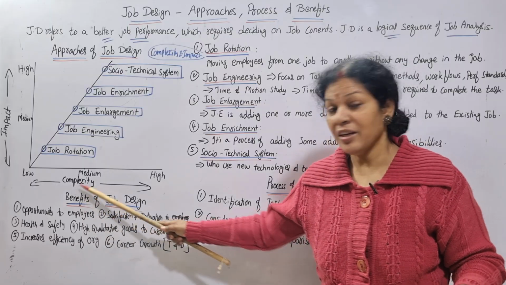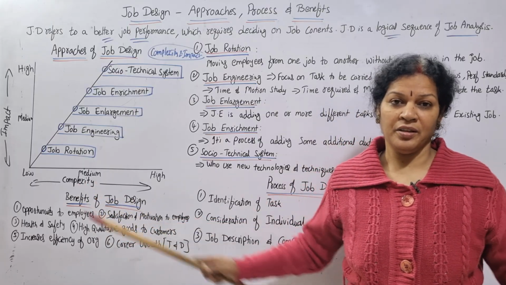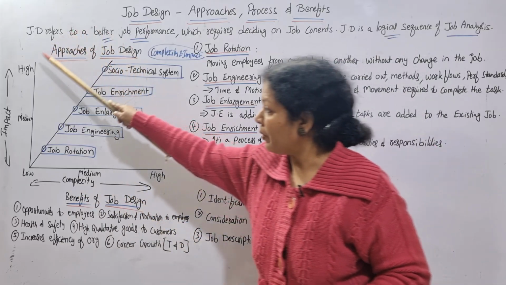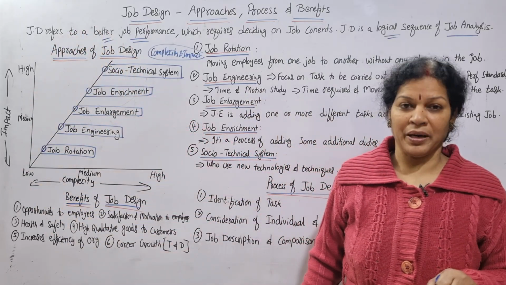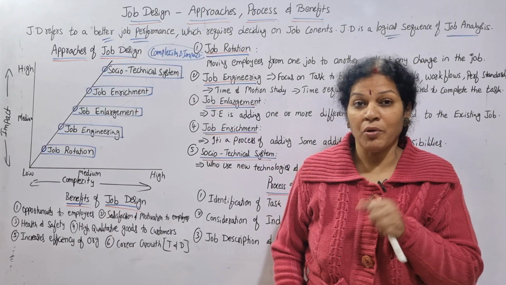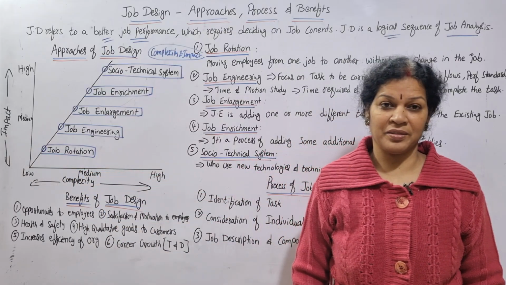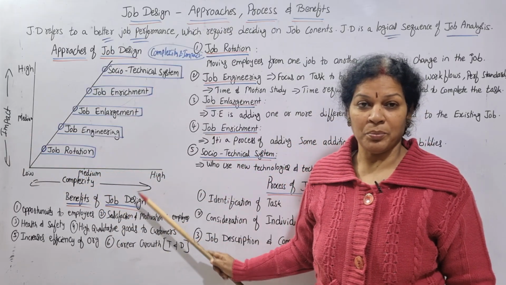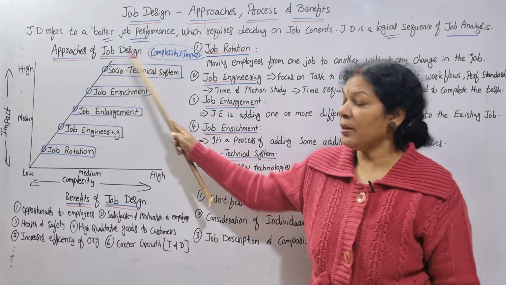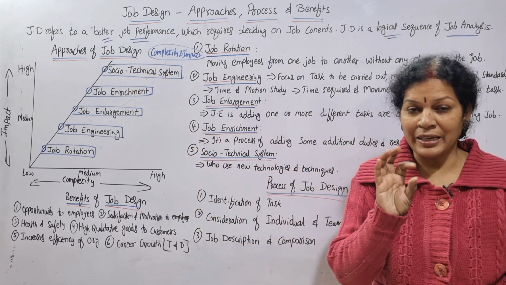That's what we call the complexity of that job. Complexity is taken on the x-axis, and on the y-axis what have we taken? Impact. If we increase the role, then what would be the impact? Impact we have taken on the y-axis. X-axis complexity, y-axis impact. Now you see the approach of job design, we are taking a total of 5 contents.